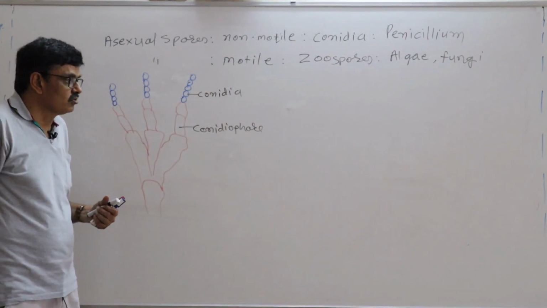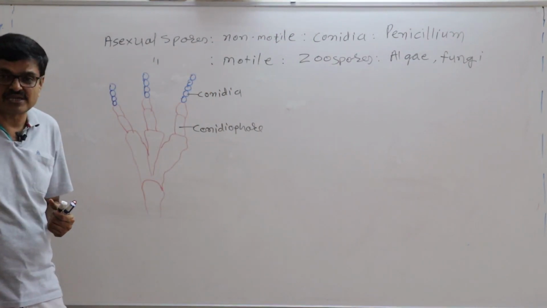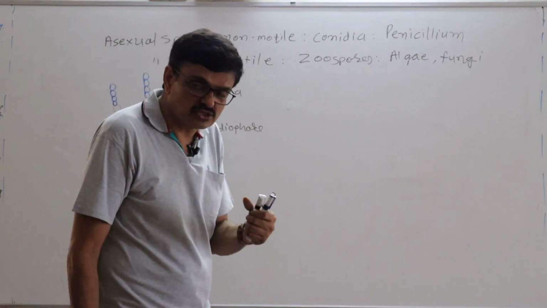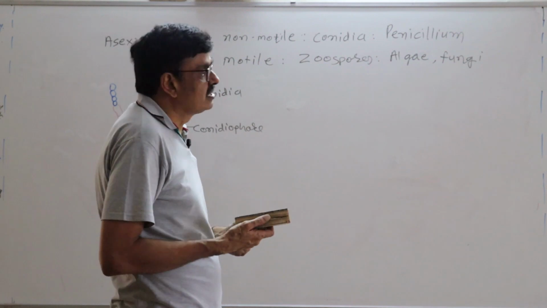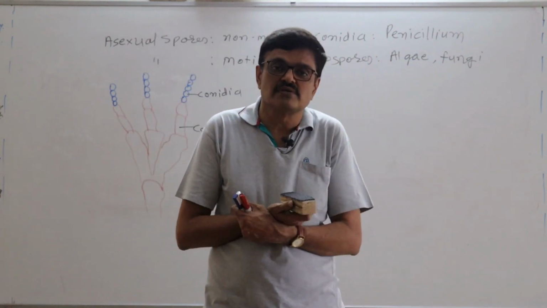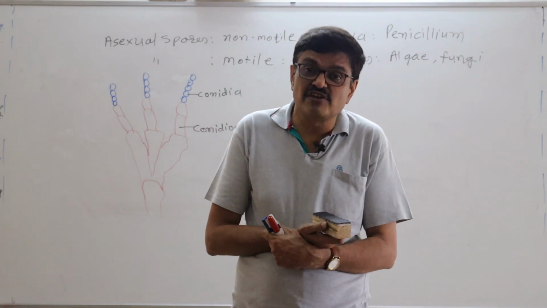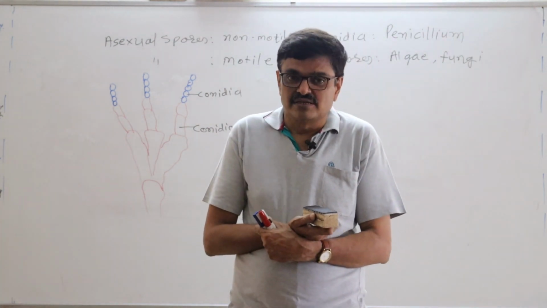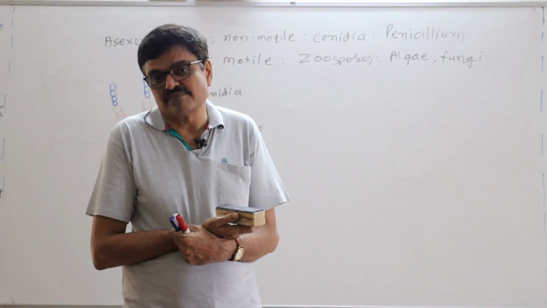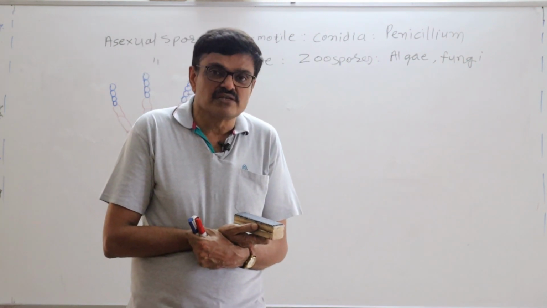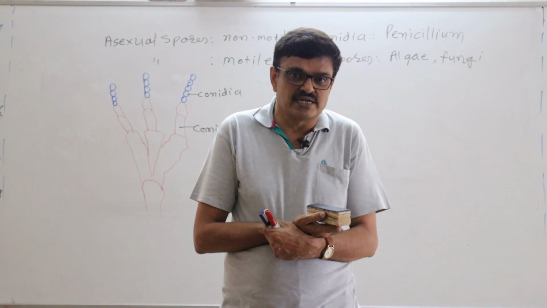Now I have to go through the vegetative propagules. You know, in plants, if asexual reproduction takes place, that is called what? That is called vegetative propagation. You remember that chapter number 5 of your 11th, right? Morphology of the Flowering Plants. There are different kinds of modifications for vegetative reproduction, right?